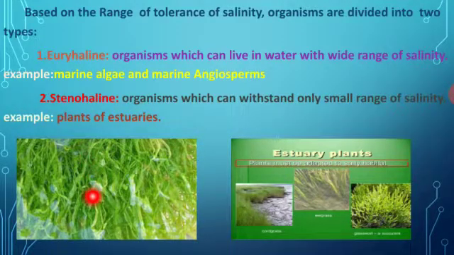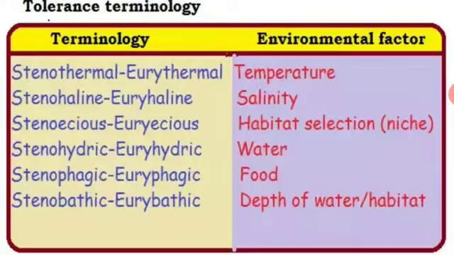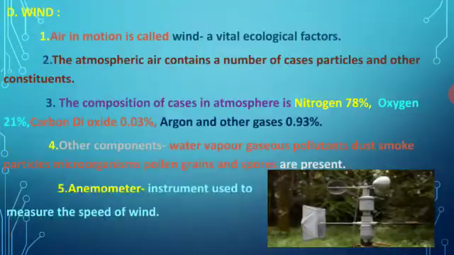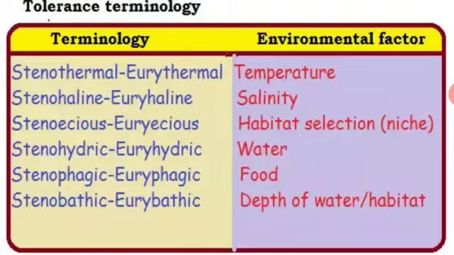Examples for euryhaline are marine algae and marine angiosperms. Stenohaline examples are estuary plants, that is rivers, lakes, ponds and the like. So they are named estuary plants. These are the two different types of tolerance to saline conditions: the organism can be classified into euryhaline and stenohaline. Next one is the terminology of tolerance. Based on tolerance, it can be classified into two types: wide range and limited range.